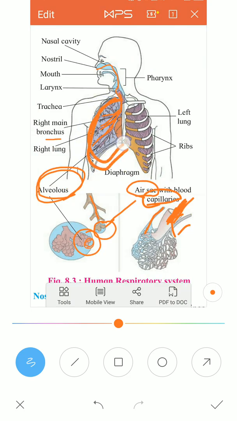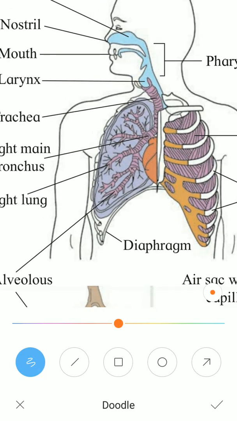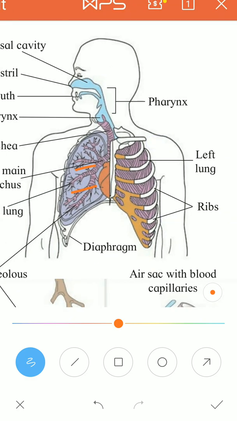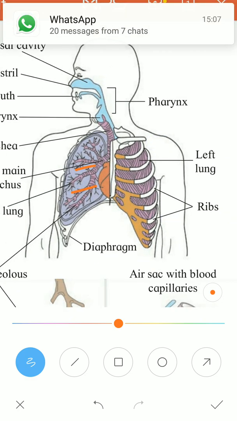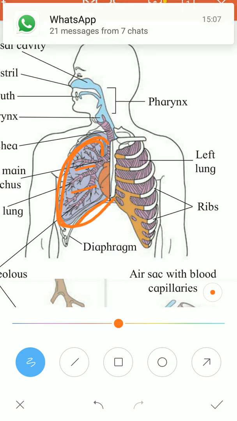You can see the right lung, which is on the left side of the diagram, divided into three lobes, three parts, and the left lung is divided into two lobes. Both the lungs are protected by two membranes called pleural membranes. In between these membranes there is a fluid called pleural fluid, which prevents desiccation and dryness of the lungs, and also absorbs shock.